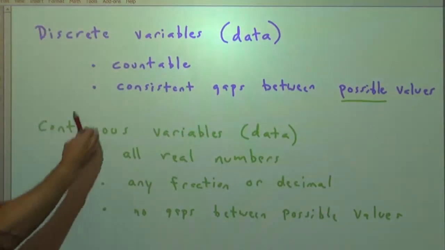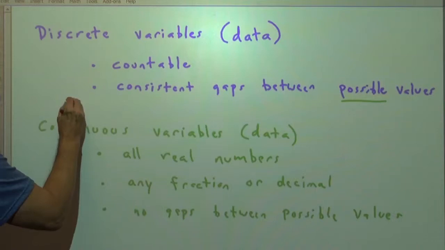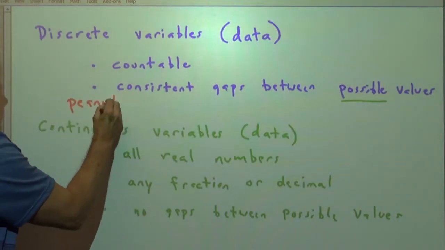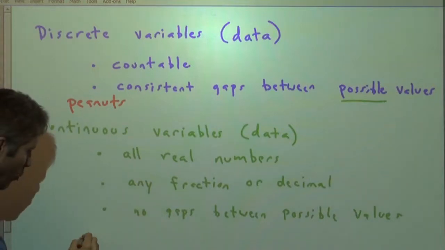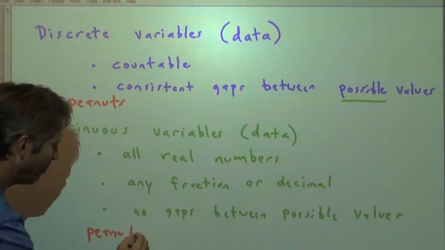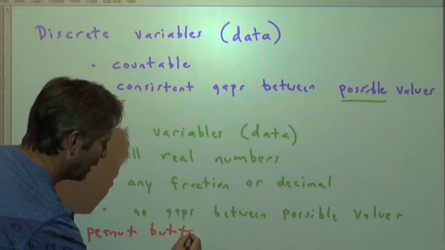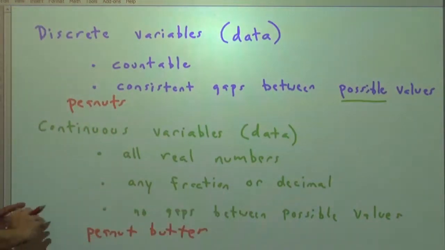It's almost like, and I've heard somebody make this analogy, discrete is kind of like peanuts, countable, chunky, there's gaps, whereas continuous would be more like peanut butter. All together, smooth. There's infinitely many things. It's just one continuous, creamy, delicious thing.